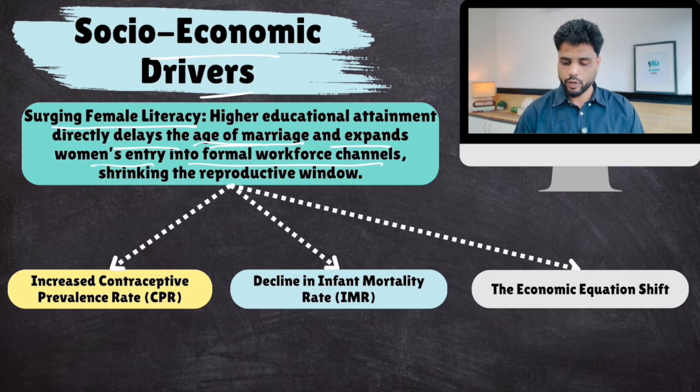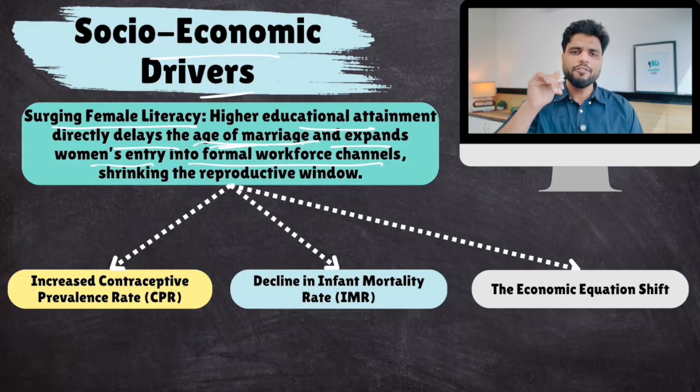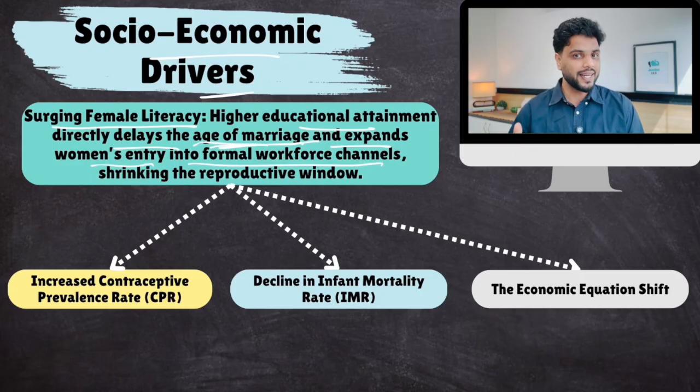Because of education and delayed marriage, they have a flourishing career. Because of that, many females choose to have fewer children. And they can choose. They don't bow down to family pressure because now they have a career and some independence, so they can take their own decisions. So this is the reason.